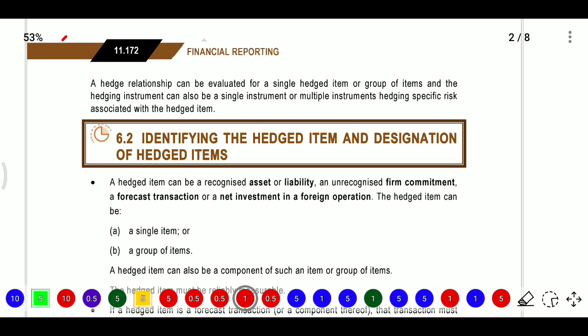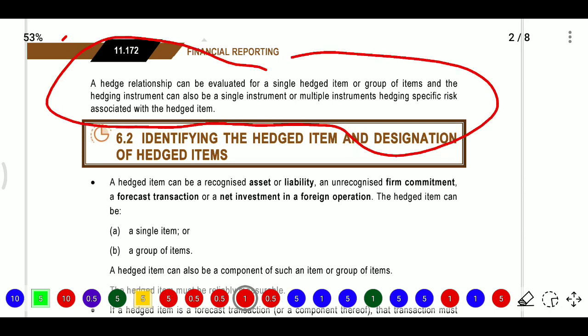Here hedge instruments can be evaluated for single hedged items or a group of items. Like in income tax we have a block of assets, if a similar asset is there, then we need to block those assets, so we need to maintain that block. Same like this, hedge items also: if they are the same items with the same characteristics, we need to group them. Multiple instruments hedging a specific risk associated with the hedge item. So if it is relating to a specific risk, then we need to group it.